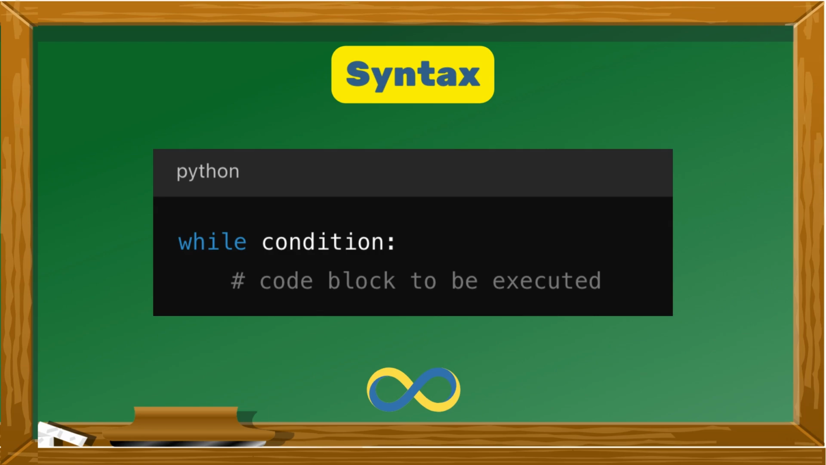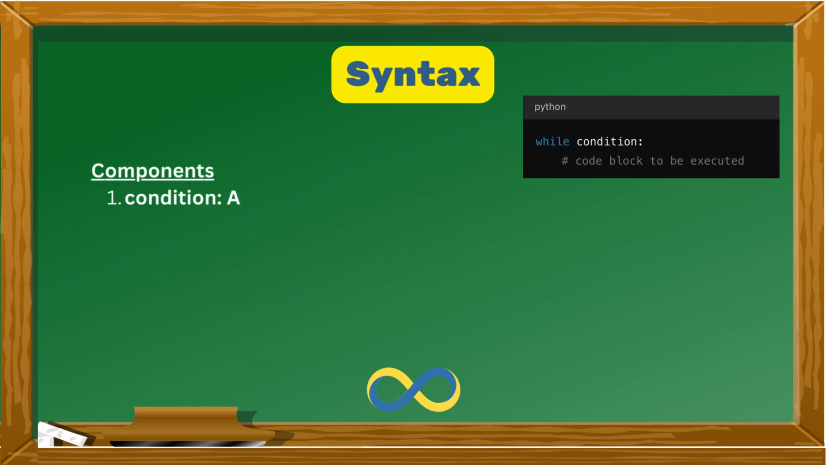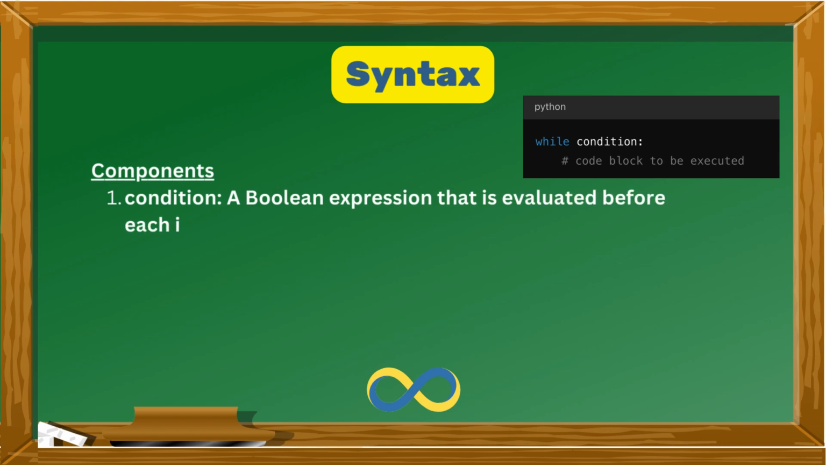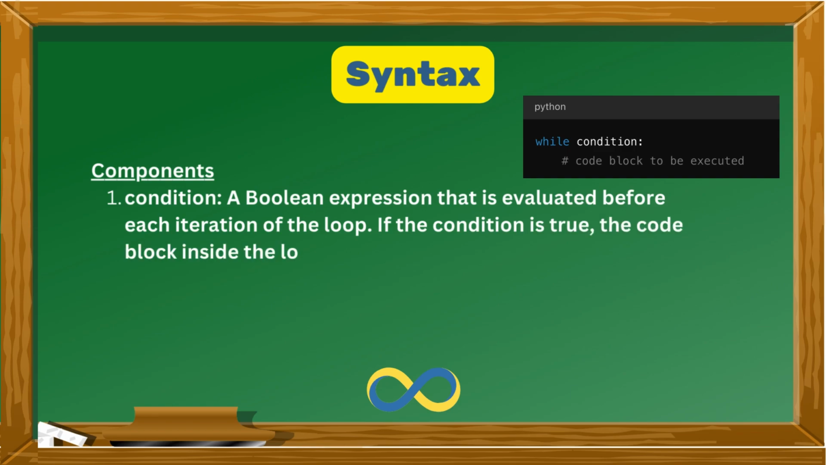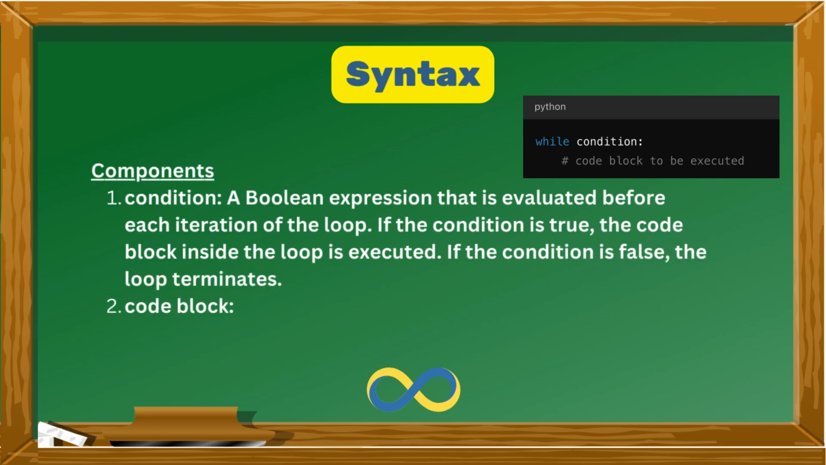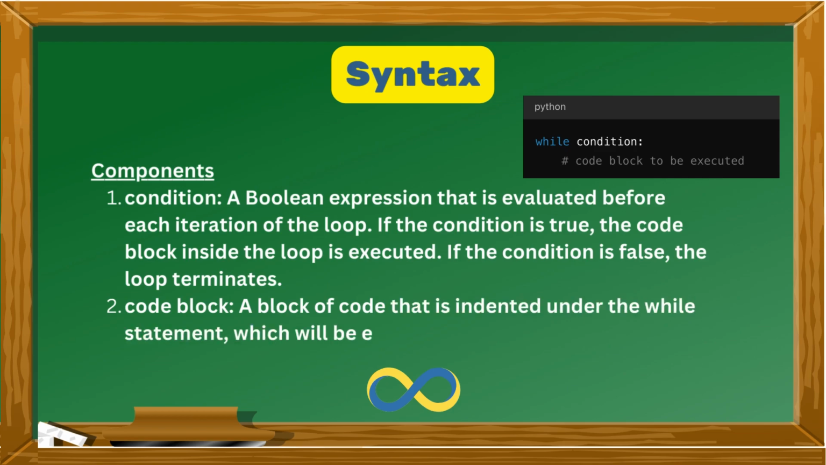There are two components in a while loop. First one is the condition, a Boolean expression that is evaluated before each iteration of the loop. If the condition is true, the code block inside the loop is executed. If the condition is false, the loop terminates. Second one is the code block, a block of code that is indented under the while statement, which will be executed repeatedly as long as the condition is true.